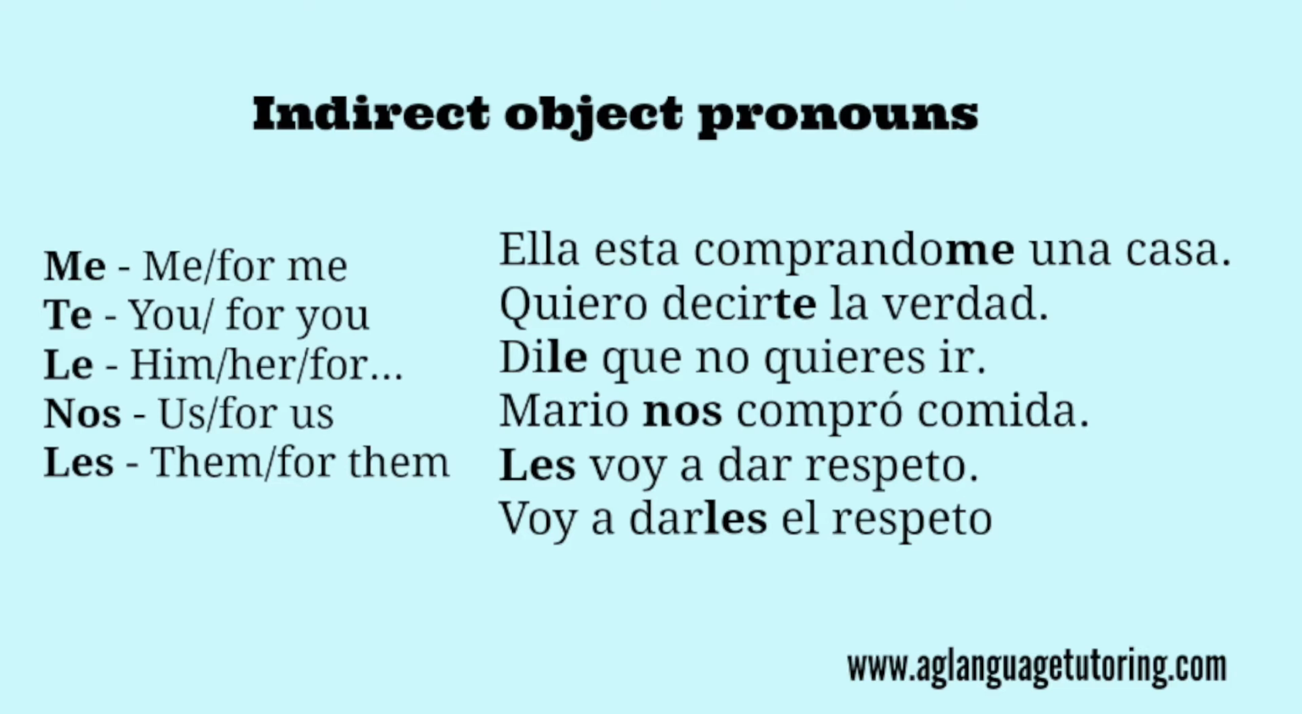Okay? So next we have the indirect object pronoun nos. Mario nos compró comida. Mario bought us food. Nos compró comida. He bought us food. Then you have les. Les voy a dar respeto. I'm going to give them respect. Literally, you have here, them, I'm going to give respect. Les voy a dar respeto. But you also can say, voy a darles respeto. It's the exact same thing.